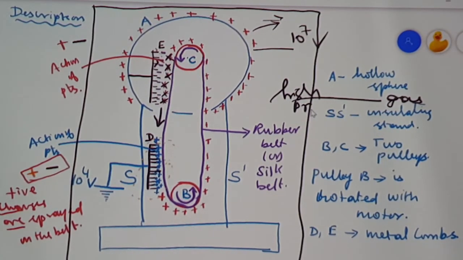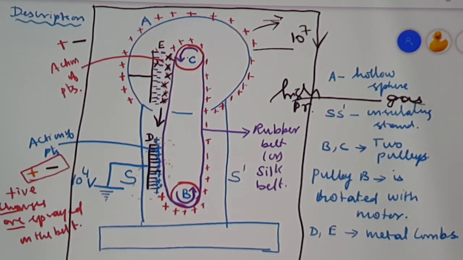If it is avoided, then only you can develop a very large potential in the order of 10 to the power of 7 volt. Hope you should have understood the concept. See, I will be explaining the working again.